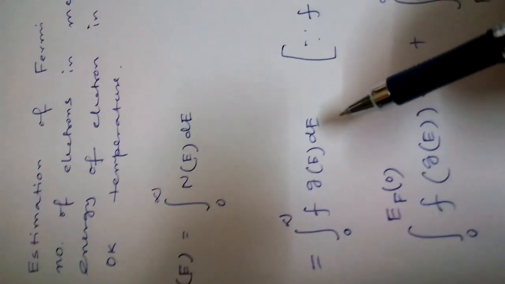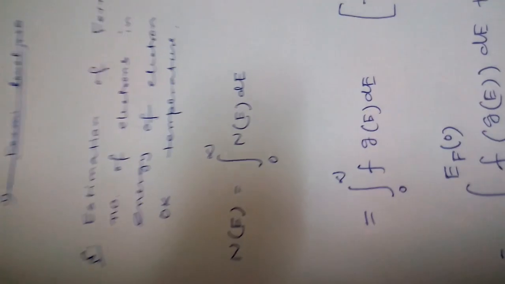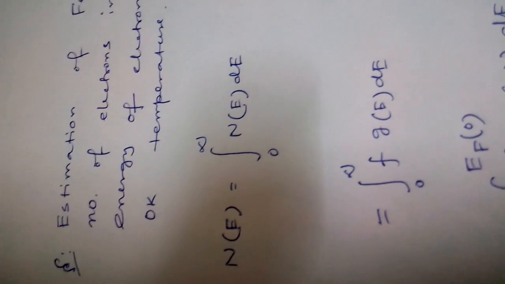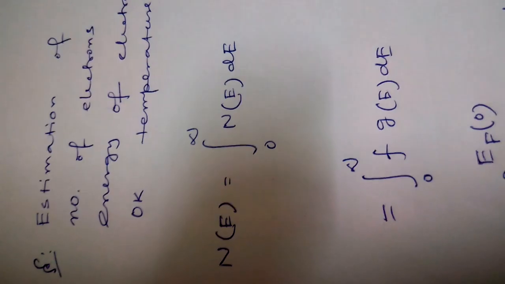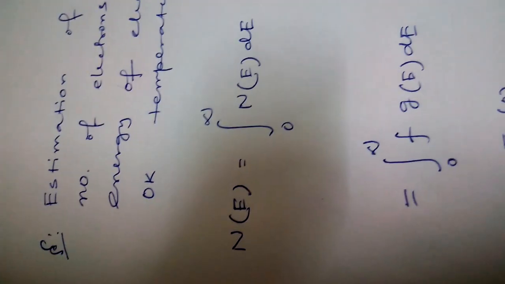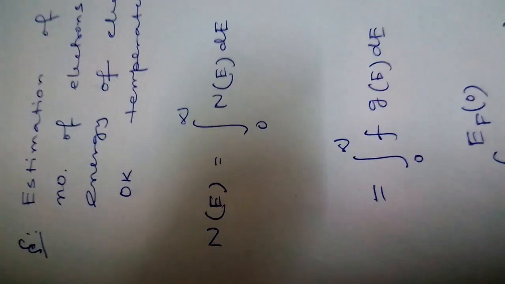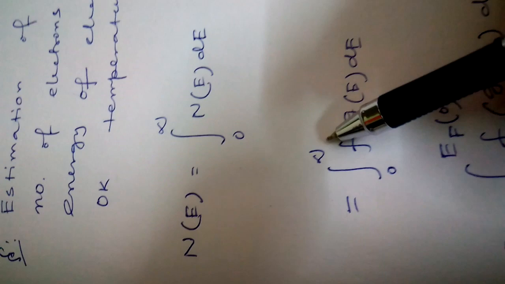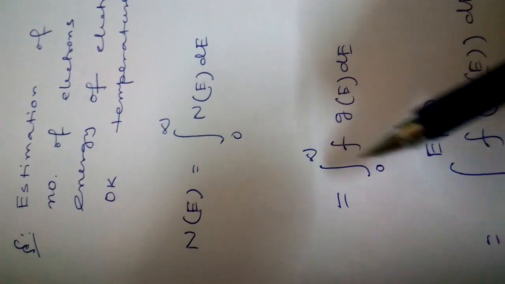Now it is not possible to manually find the number of electrons in a metal at various non-zero temperatures. So we consider the simplest one, the calculation of the number of electrons in a metal at 0 Kelvin temperature. We can calculate this manually with the help of the density of state function.